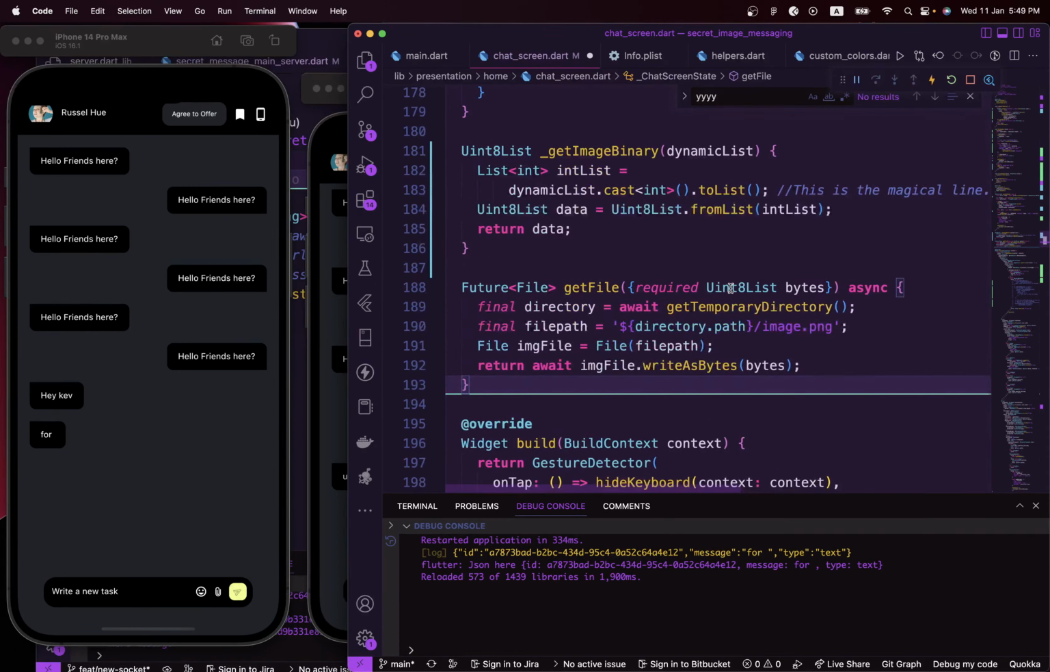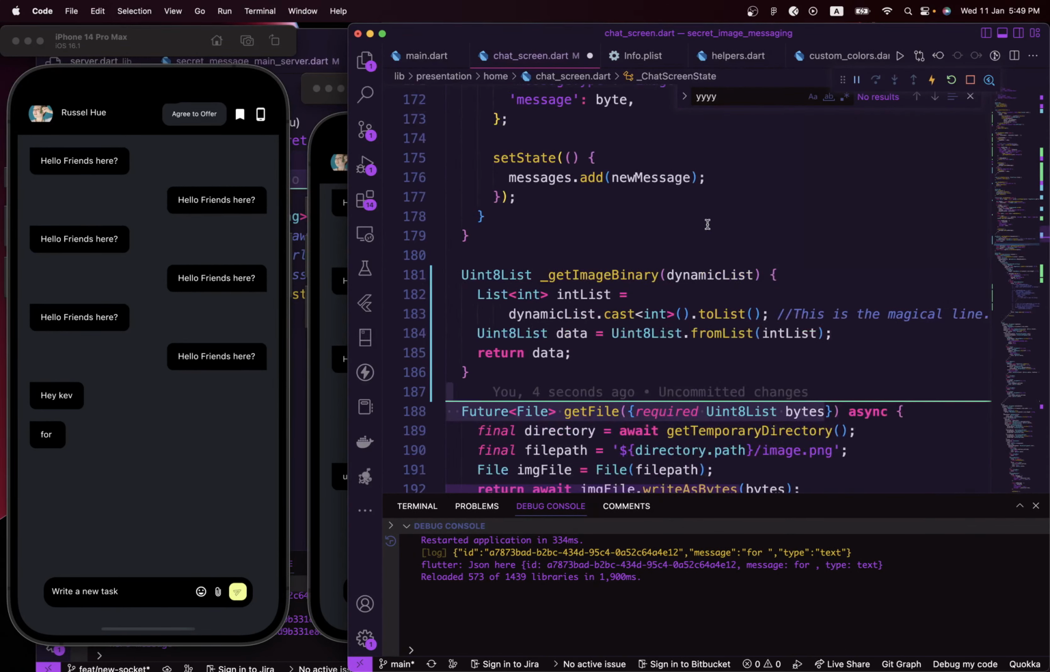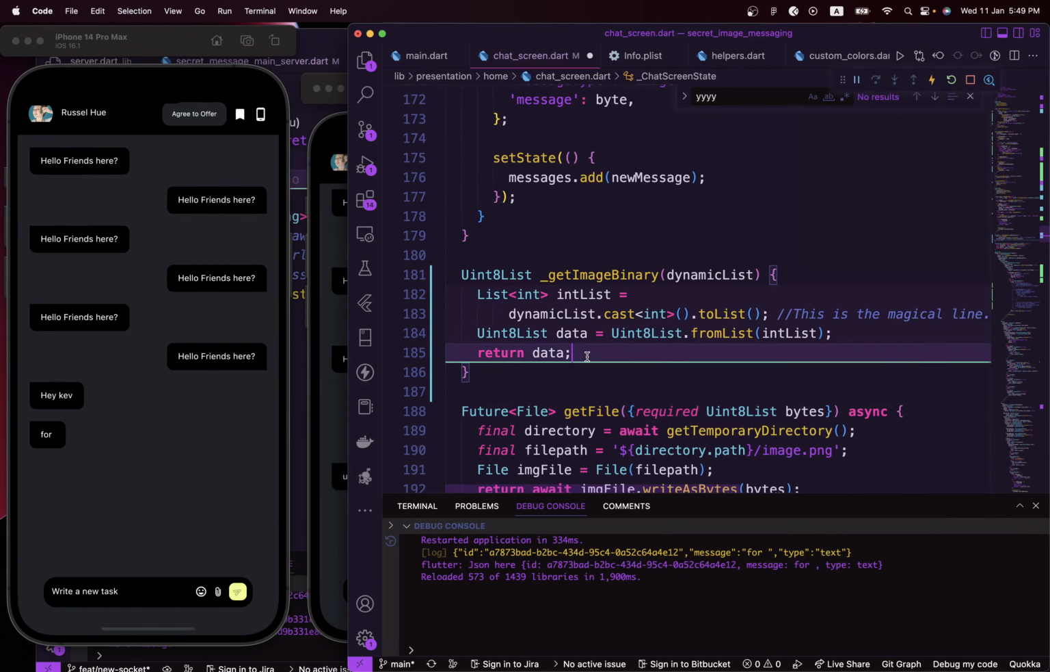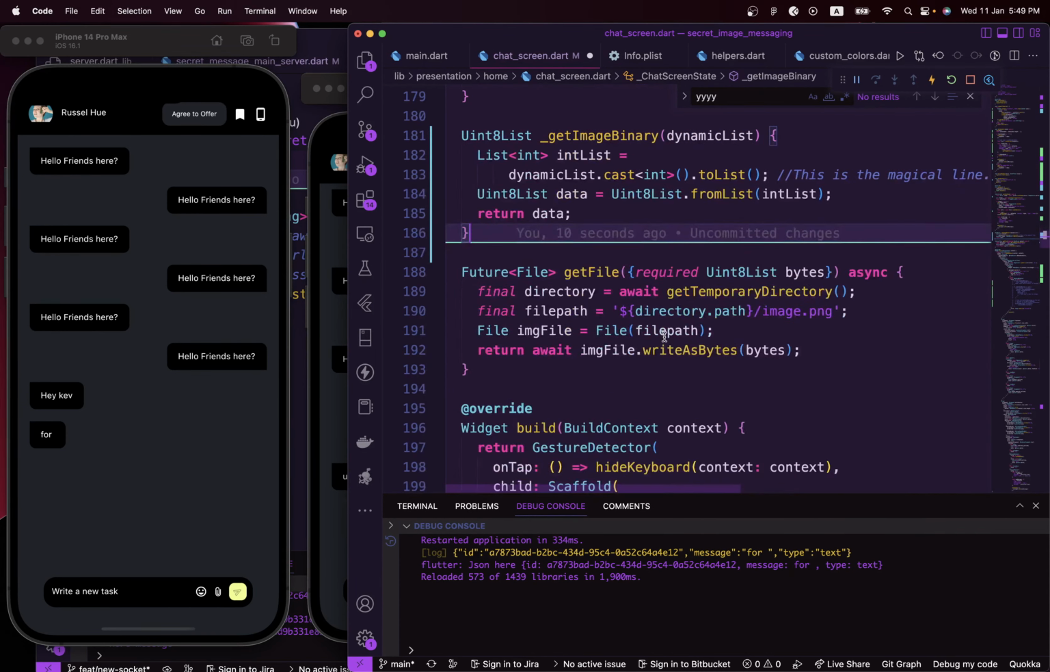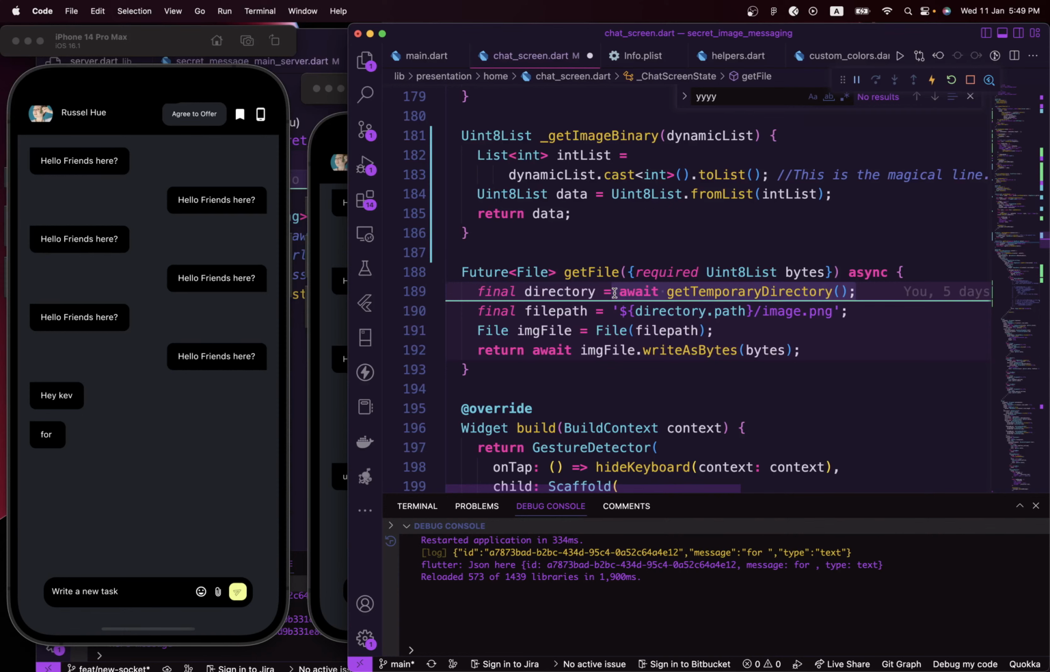So there we go. We have this second function right here, basically called get file. We are going to pass a byte, because like I said, our socket server is going to return this as a byte, and our image is in the form of binary bytes. We are going to create a temporary directory for that image, and the file path is going to be image.png. I'm going to create a new file and then write to that file in this directory the byte we just received, which is our image.